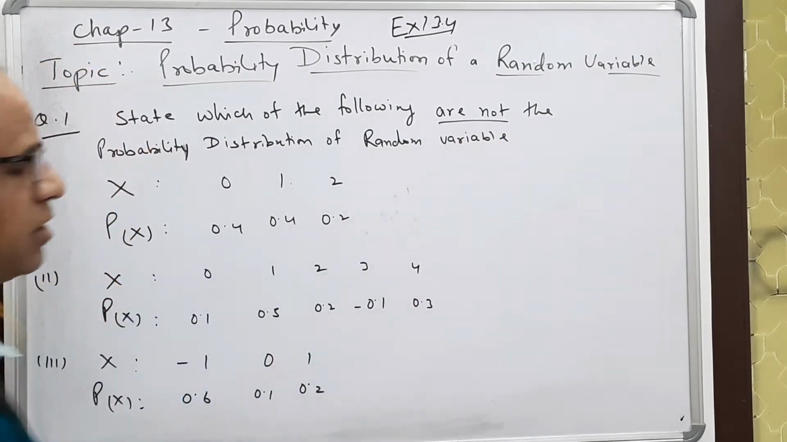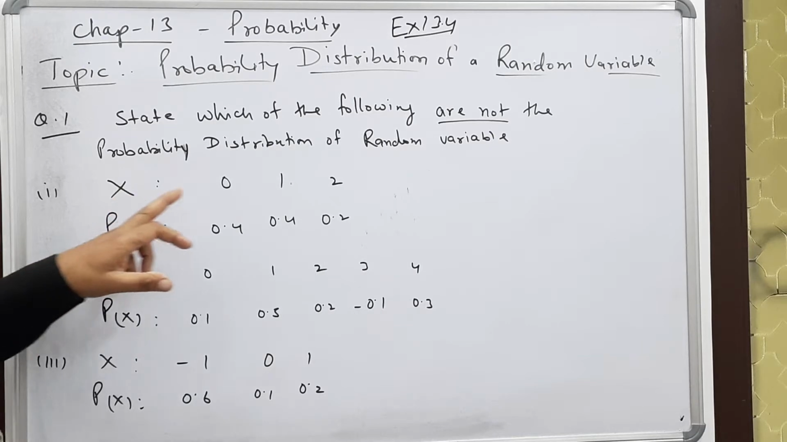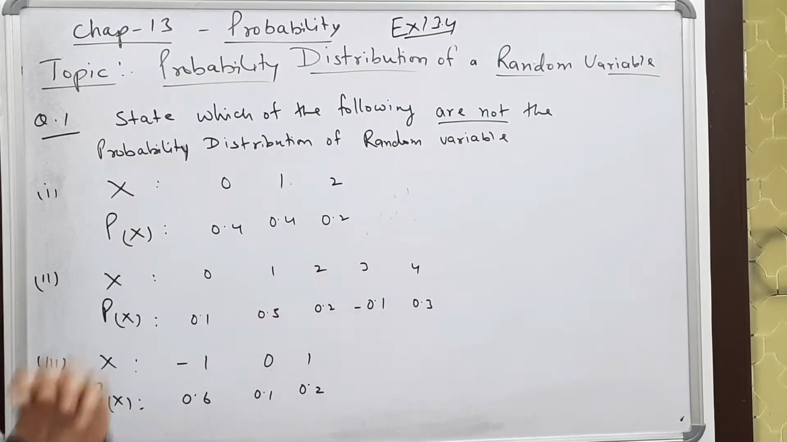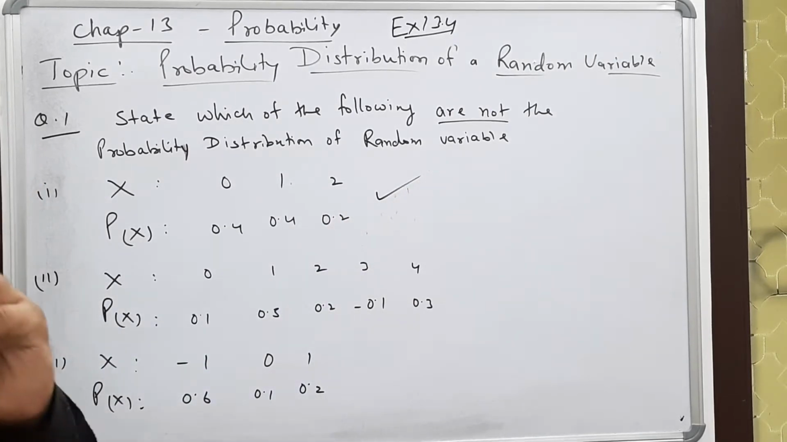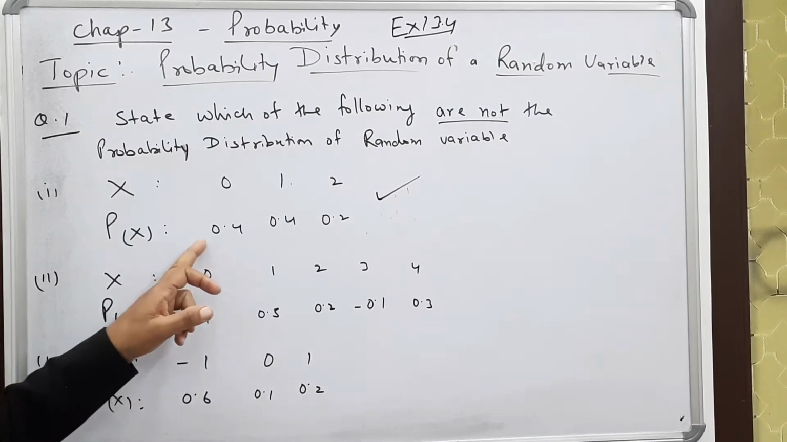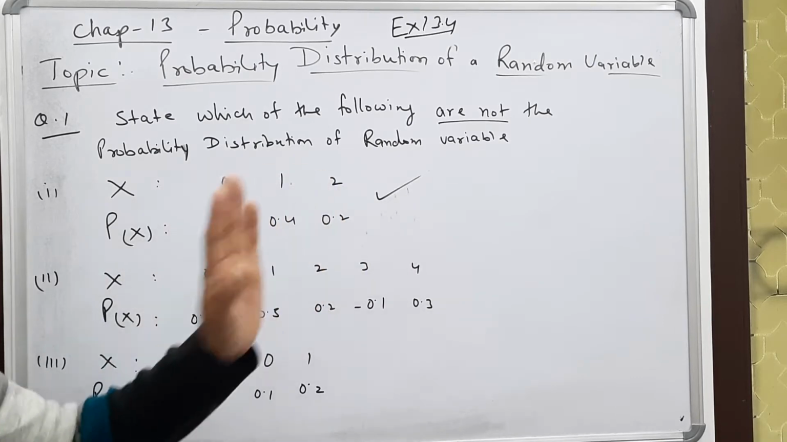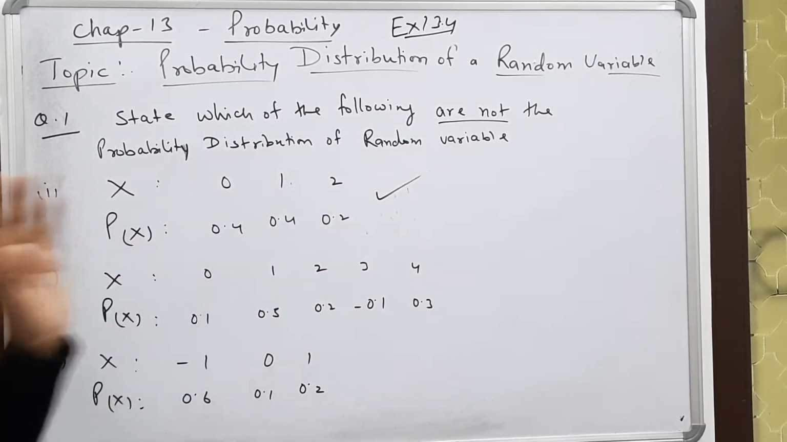Now if you study the first one, this is x: 0, 1, 2 and their probabilities are 0.4, 0.4, 0.2. See, this is the probability distribution of a random variable. For that there are two reasons. The first is the sum of the probabilities is 1 and none of the probabilities is negative. So we can say the first is yes.